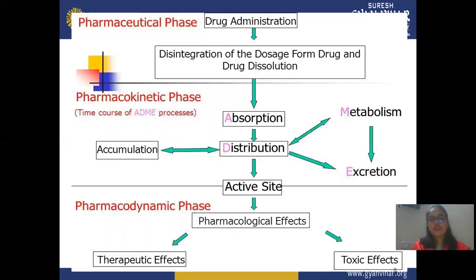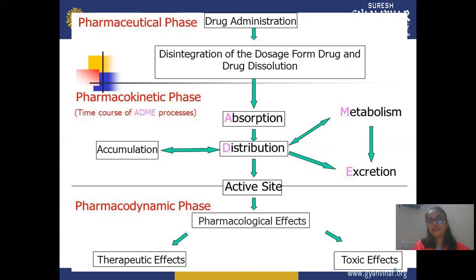This is a flow chart showing a drug administration after it reaches a particular site in your body, including all mechanisms. There are different phases. In these phases, you may include both pharmacokinetic and pharmacodynamic parameters. Suppose first you take or administer a drug, then it shows disintegration and dissolution. Means after taking the drug, it may disintegrate, and after disintegration it gets dissolved, or maybe it is directly dissolved.